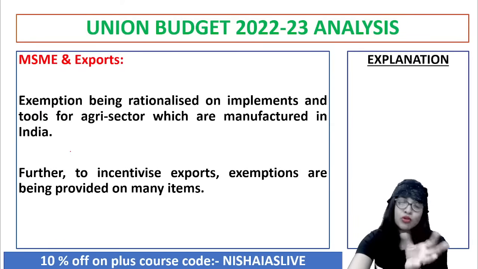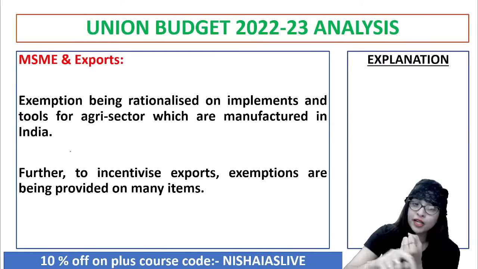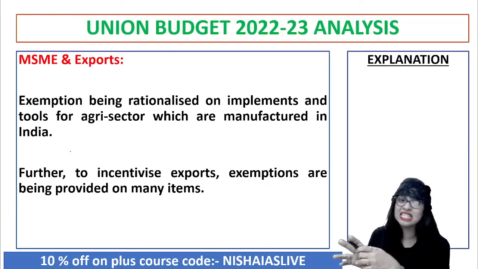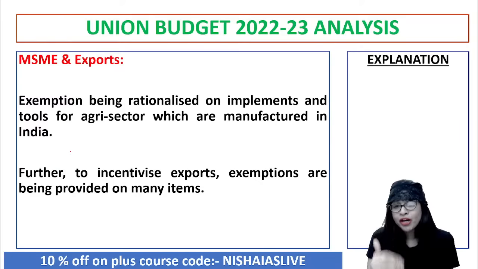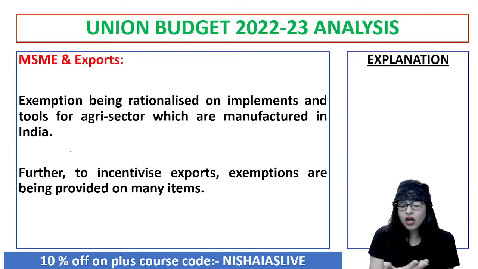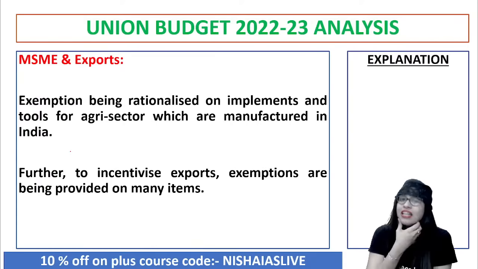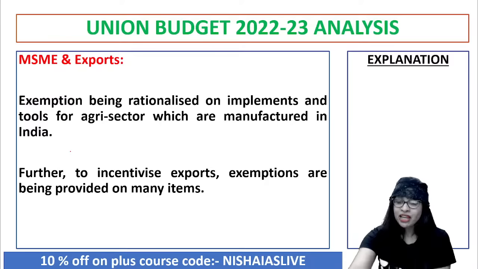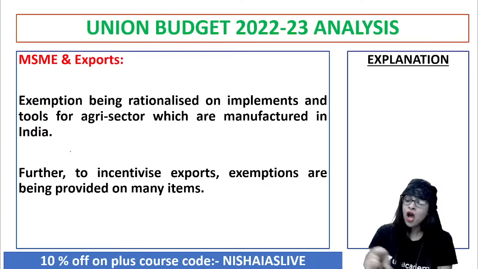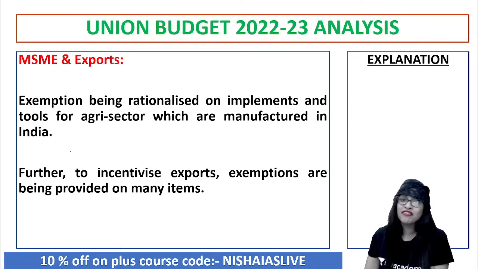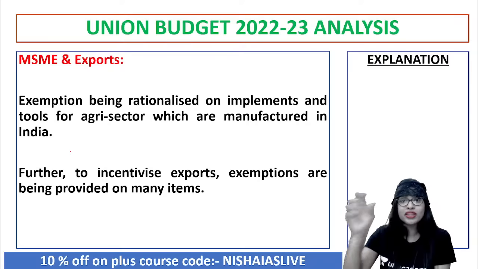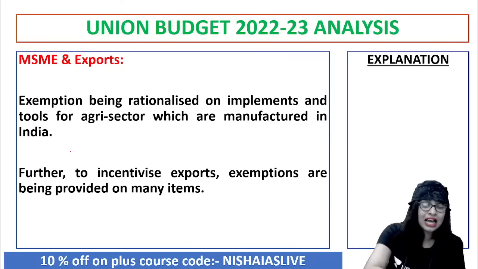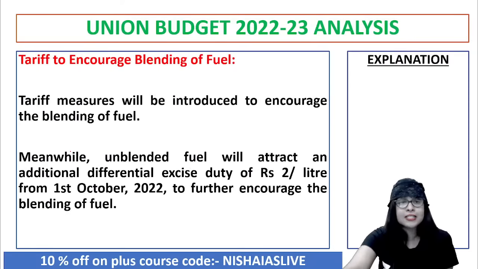And now with regard to boosting the MSME and the export sector, what did they do? A lot of incentives were given, guys. A lot of exemptions are provided to many items coming under the so-called MSME and export. So you will be able to rationalize such sectors where you can encourage MSME and also increase exports, because that will give you more revenue in the context of foreign exchange. And MSME is coming under the Startup India program, or the entrepreneurship perspective, where domestic manufacturing is increasing. And again, that is in line with the Atmanirbhar Bharat Abhiyan, the 20 lakh crore economic stimulus package, right?